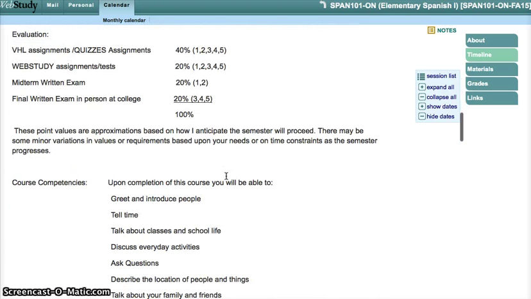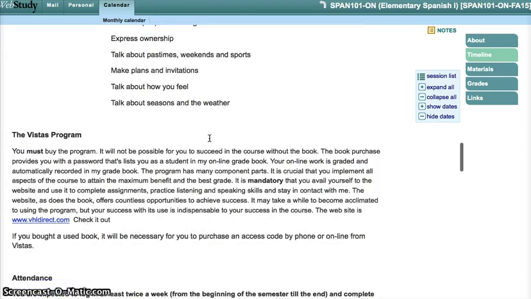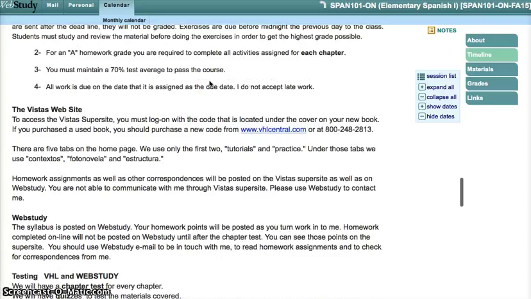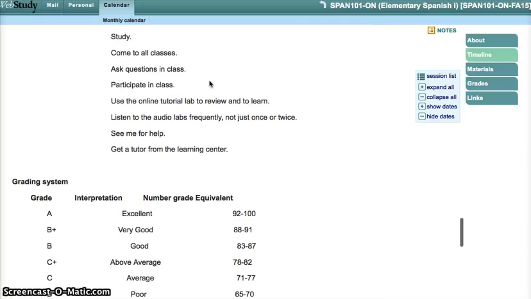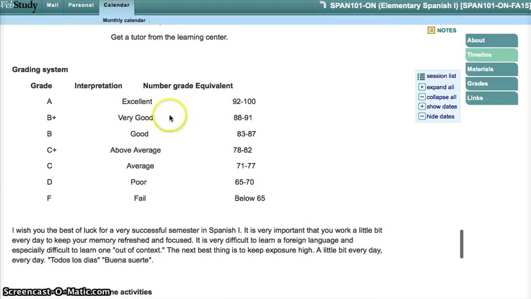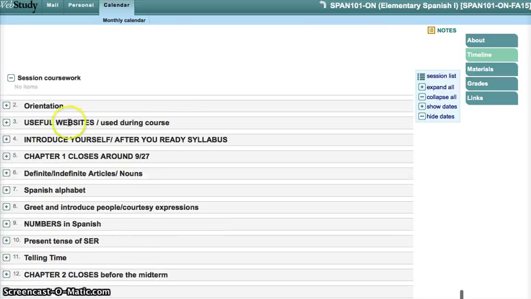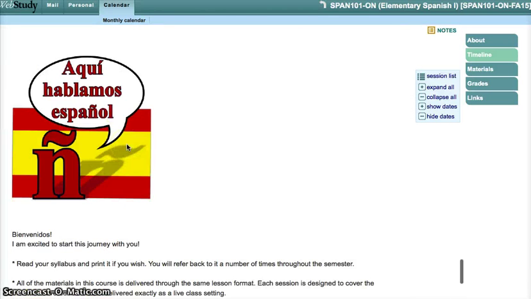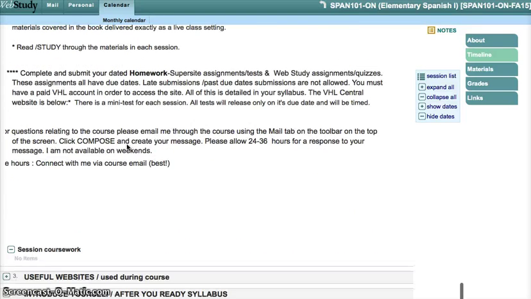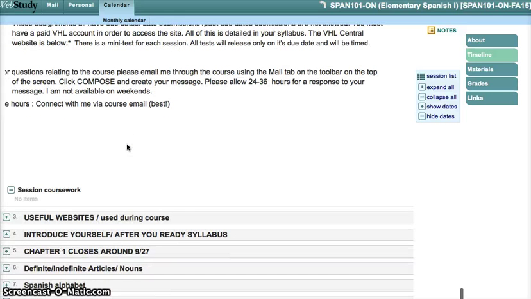There's the evaluation of the class. Chapters 1 and 2 need to be covered for the midterm, and then 3, 4, and 5 is for the final. And the final is, of course, at the college. Talks about everything that we're covering. All about attendance. You have to be signing in 2 or 3 times a week. Talks about your grade right over here. Homework is very, very important. And this is just a brief orientation about homework and the assignments and how to give me a little time to respond.